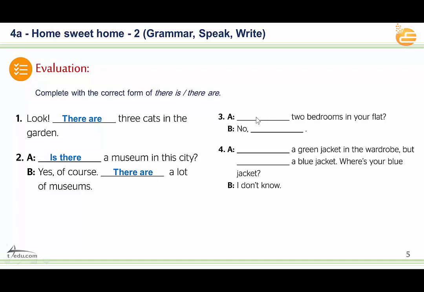Number three: two bedrooms in your flat? Two bedrooms, plural, and a question. Are there two bedrooms? No, there aren't. Excellent. Number four: a green jacket in the wardrobe. A green jacket. This is a sentence, just like a sentence.